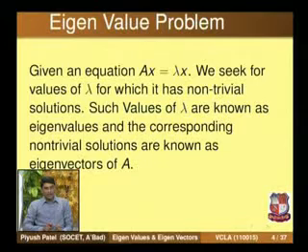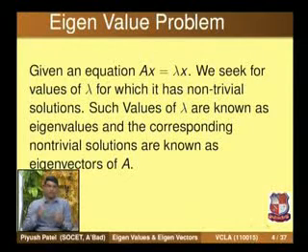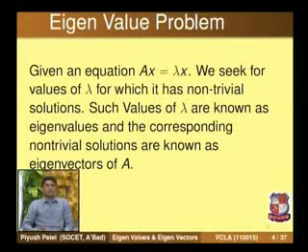So if you apply the matrix A on vector x, and a vector has both direction and magnitude, normally when you apply the linear transformation on x, the magnitude and direction both will change. But there are a few vectors for each square matrix A whose direction does not change. Obviously the magnitude gets changed. Such vectors are known as eigenvectors.